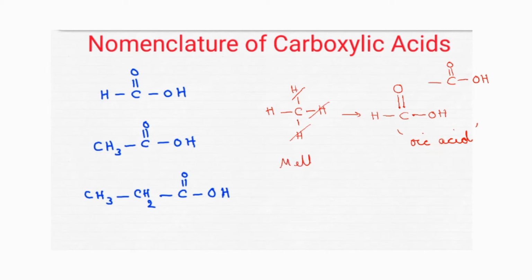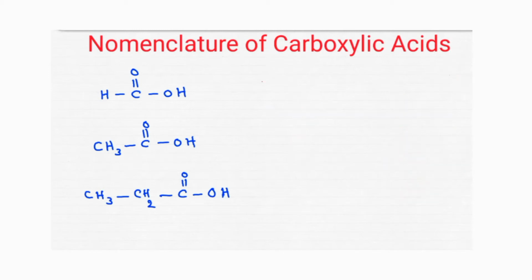So how to write the name of this compound? Earlier it was methane. Now we rub out that E and attach this suffix, oic acid. The name of this one carbon carboxylic acid is methanoic acid. Sometimes the same carboxylic acid is written in the condensed form also. You can find this kind of formula in your book. This is the condensed form. Both you should memorize.